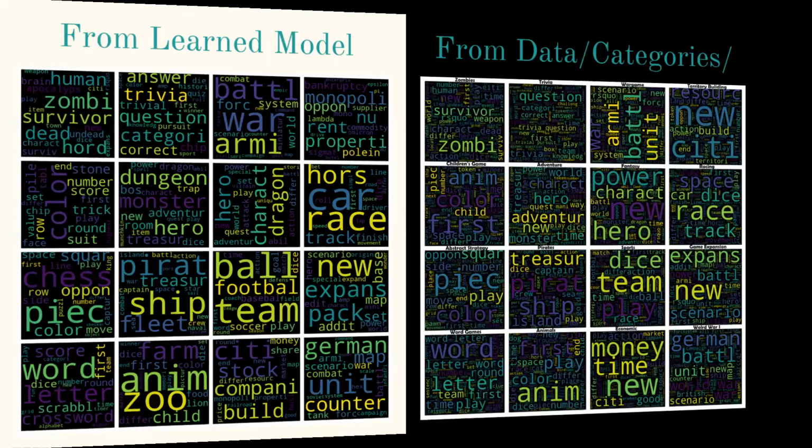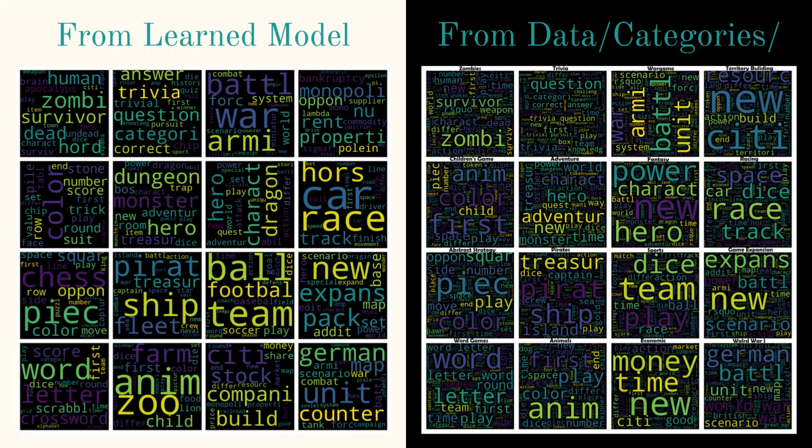This is a little bit more about the data that I have. On the left are all of the clusters based on my learned model, completely unsupervised. And on the right are the categories of the actual games, from the actual data. As you can see, horror is a category that my model has derived from the words. There's zombie, survivor, dead, and it's going to group all of the games that have certain words in the description together. So if a game has zombie in its description, it might recommend another game with survivor in it.